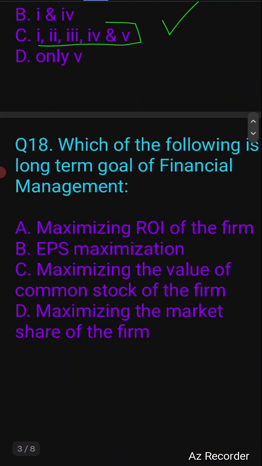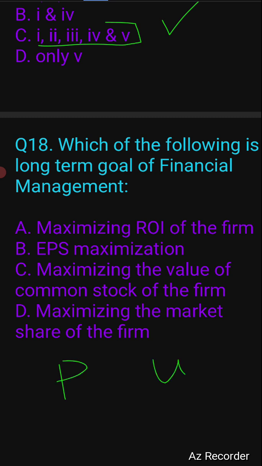Let's go to question number 18. It says, which of the following is a long-term goal of financial management? So there are mainly two goals of financial management. The first one is profit maximization, and the second one is wealth maximization. Profit maximization is more of a short-term goal, whereas wealth maximization is a long-term goal.